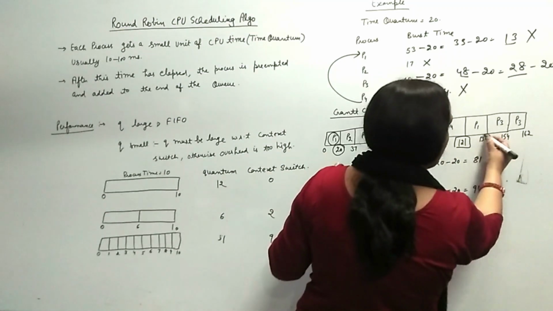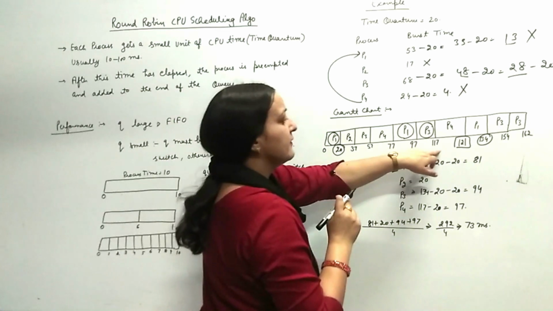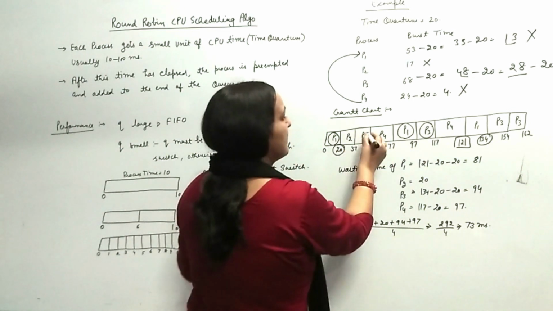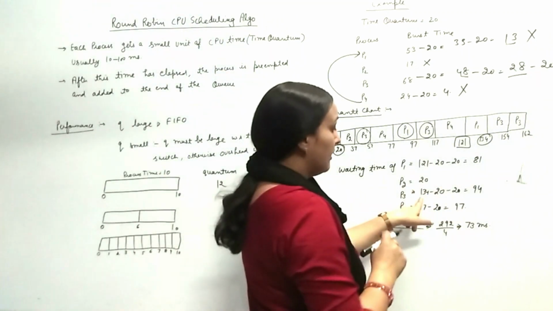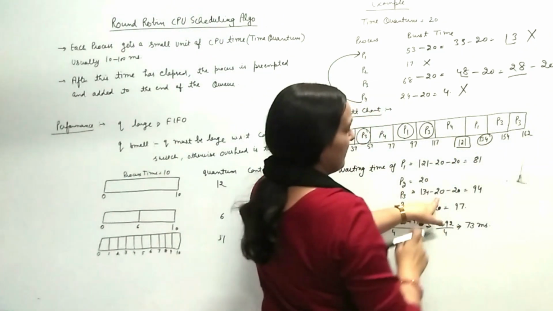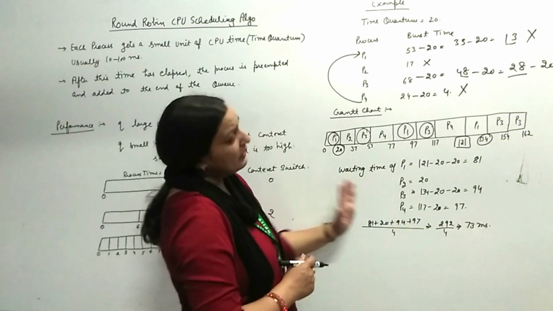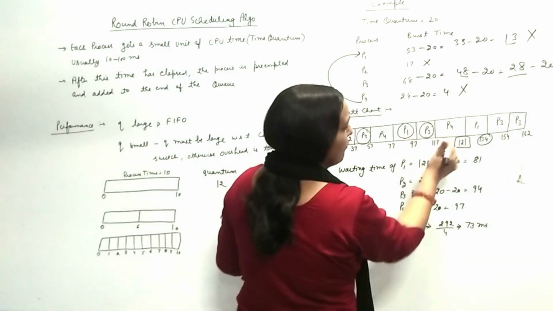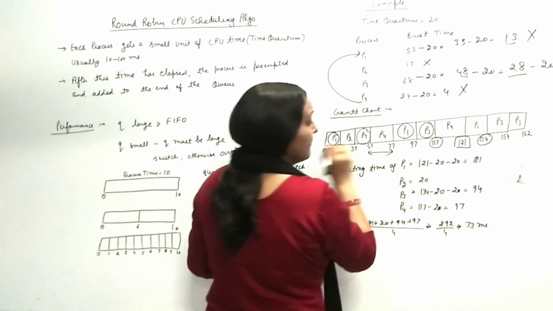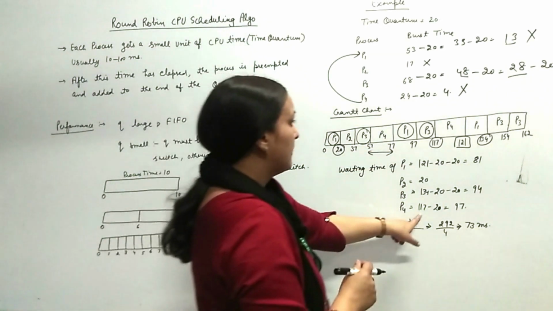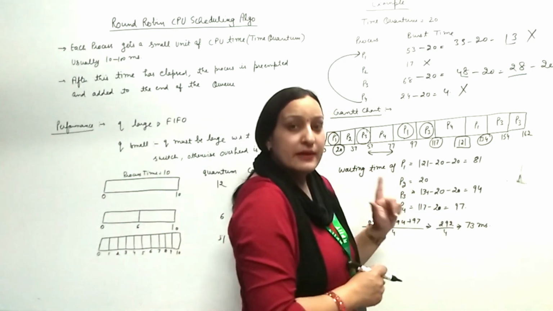P3 finishes at 134 minus this 20 milliseconds where P3 executed here, and 20 milliseconds where it executed here. It means the waiting time of P3 will be 134 minus 20 minus 20. It means 94. And P4 has a waiting time of 117 minus 20 milliseconds for which it executed here. It means 117 minus 20, which is 97 milliseconds.